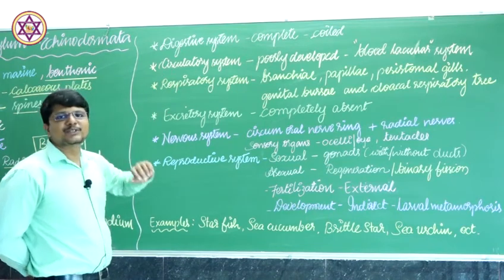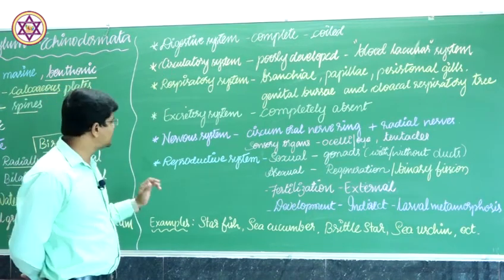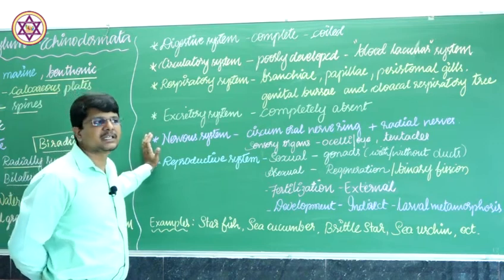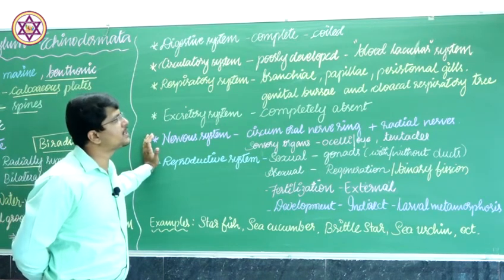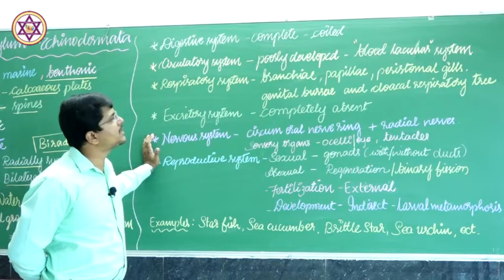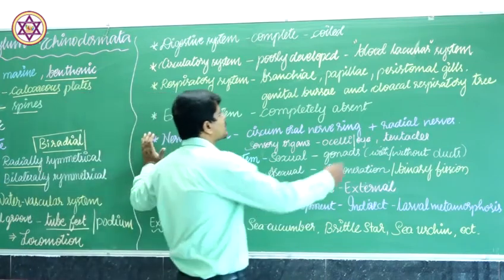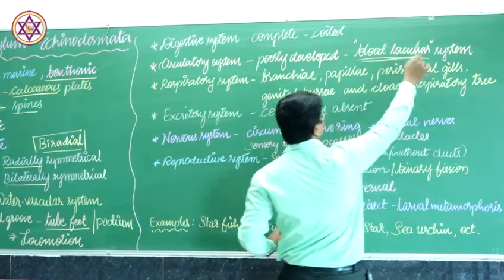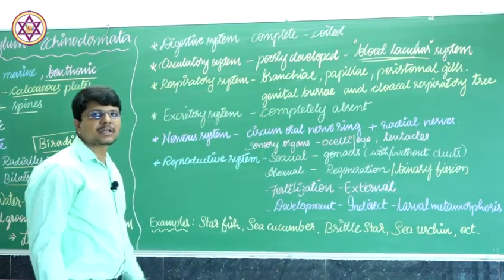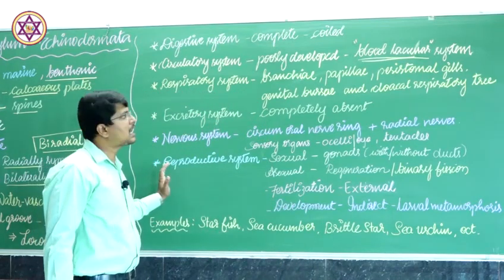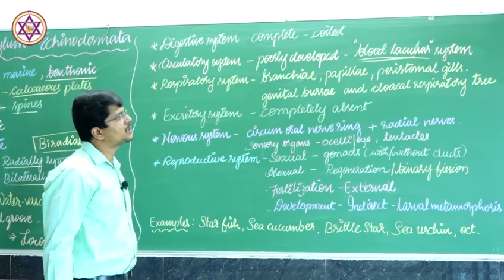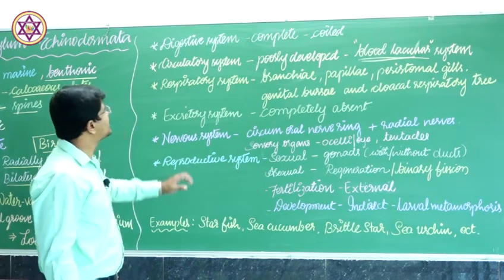Circulatory system is poorly developed. There is no heart present in it. The circulatory system is poorly developed, often which is replaced with blood lacunar system. Here heart is absent and which is replaced with blood lacunar system.